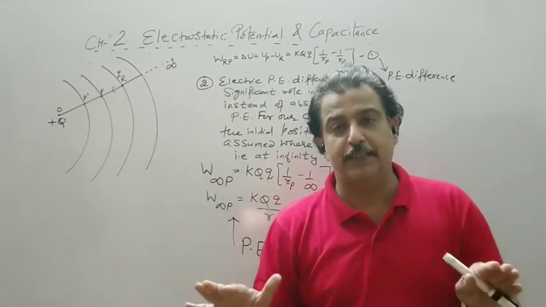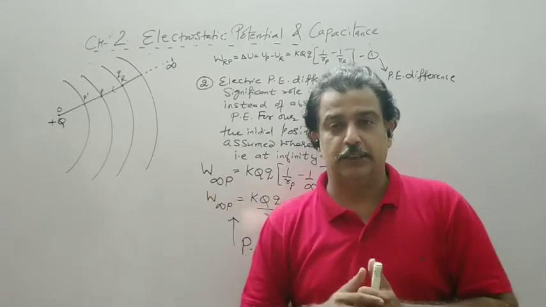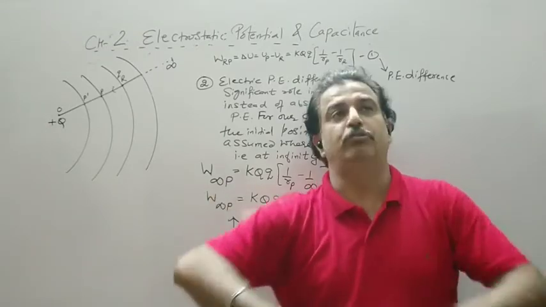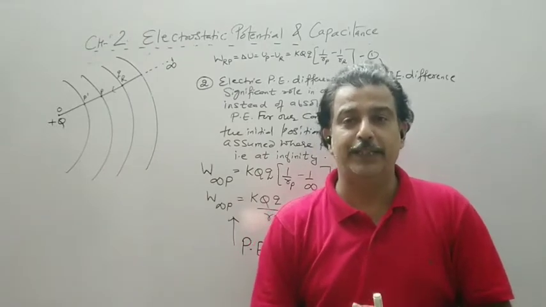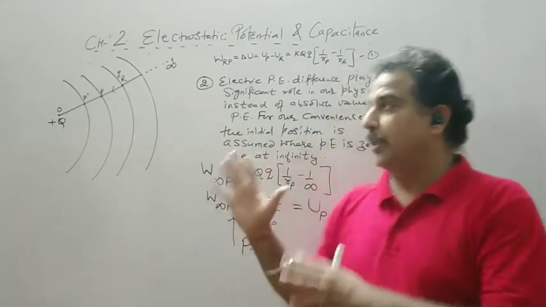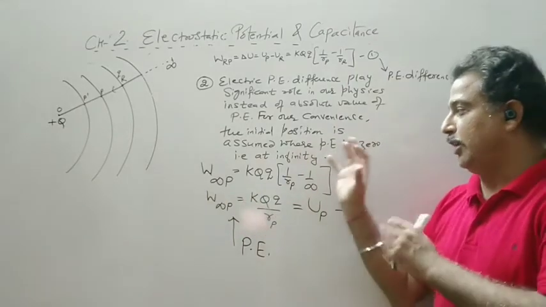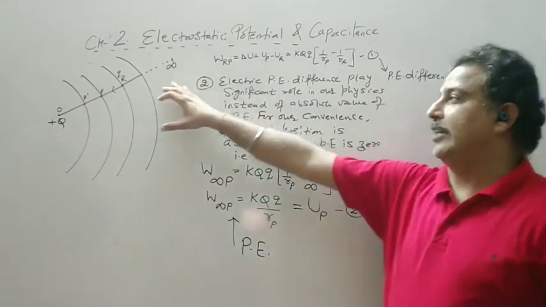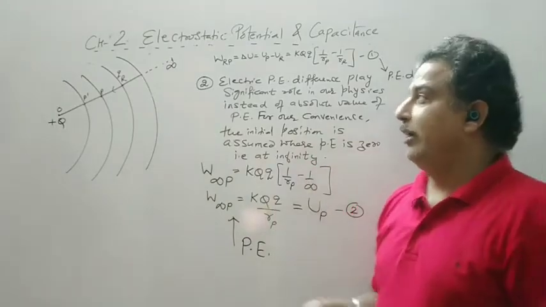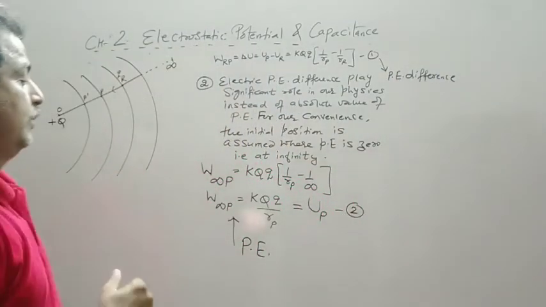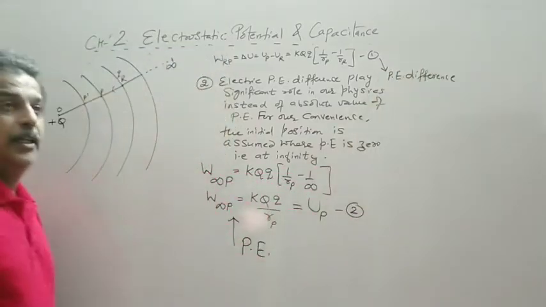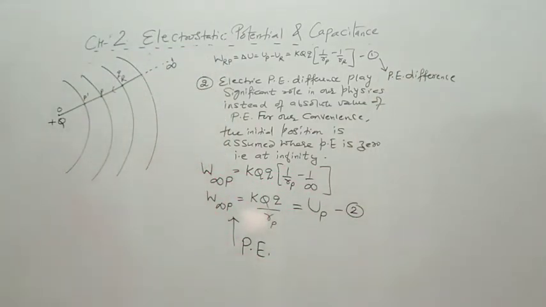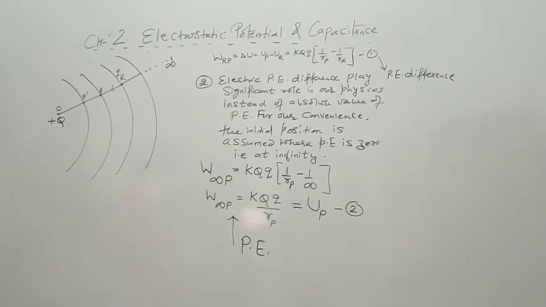But you have to fix the initial position. Because we all are on the surface of the earth, we fix the initial position to be the surface of the earth. So here the initial position is assumed to be outside the field. So this is the difference between the potential energy and potential energy difference. These are two different quantities.